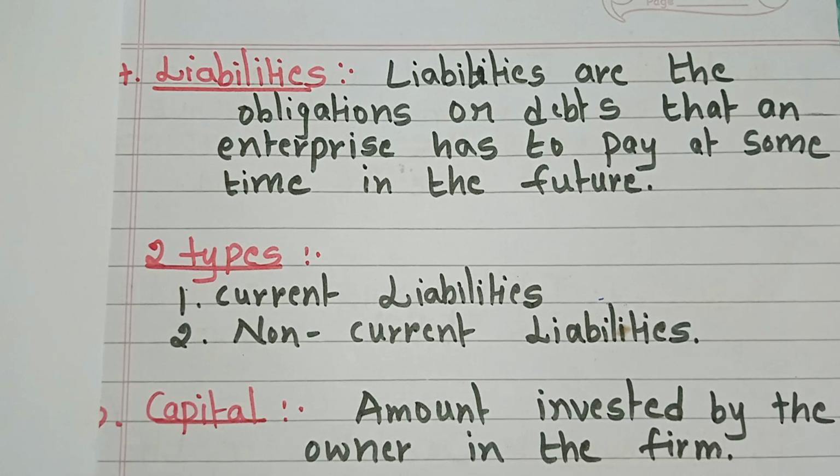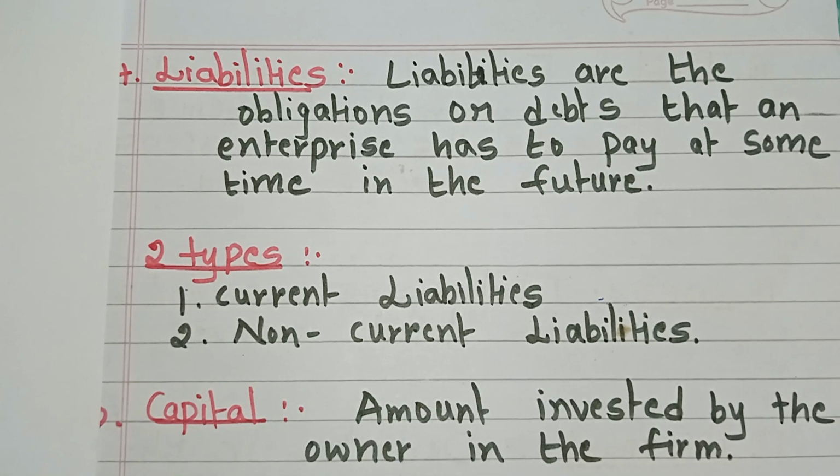For example, A Limited purchased goods from B Limited for rupees 10,000 and made an immediate payment of rupees 5,000, and the remaining 5,000 is expected to be paid within 1 year. Within 1 year, A Limited has to pay rupees 5,000 to B Limited. This is current liabilities. Examples: accounts payable, short-term loans.